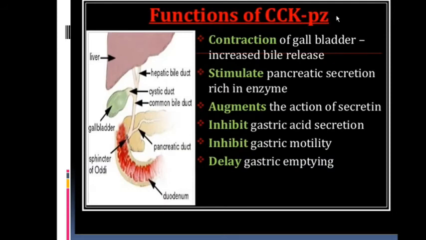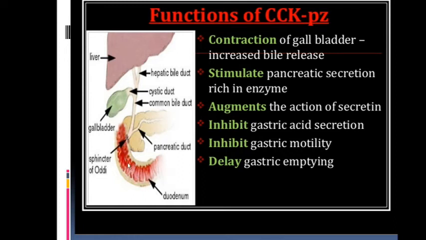What is the function of this cholecystokinin? Contraction of the gallbladder, as the name itself suggests. Stimulate the pancreatic secretion rich in enzymes. Augment the action of secretin.